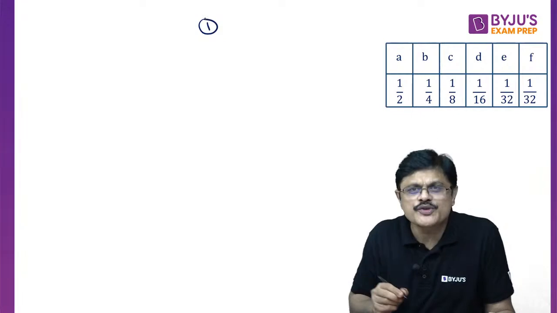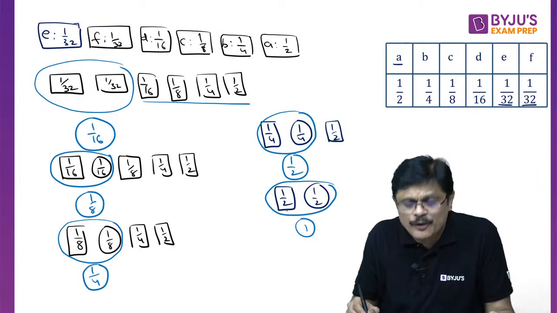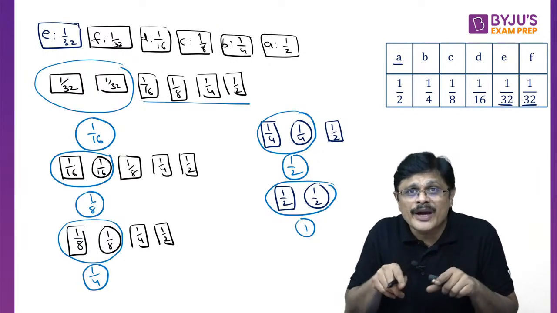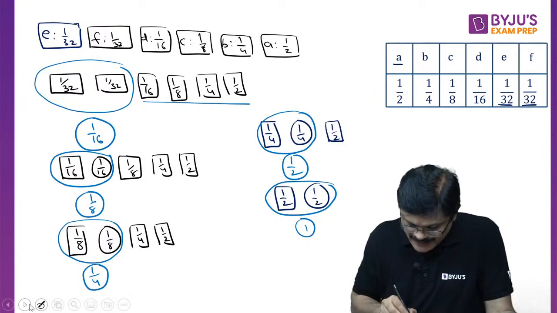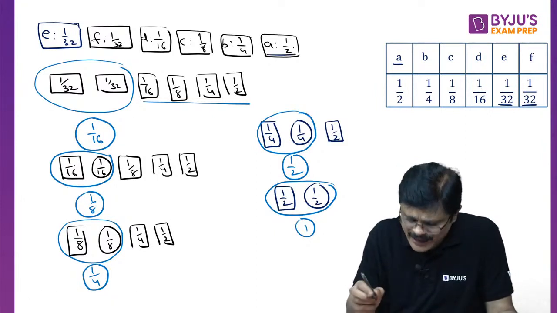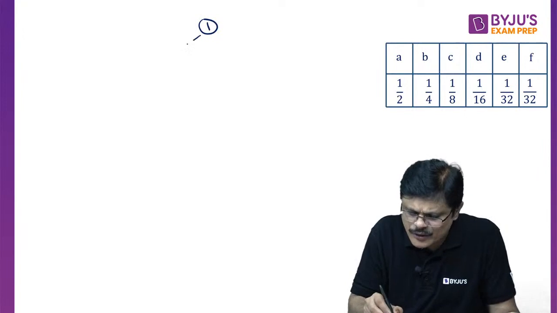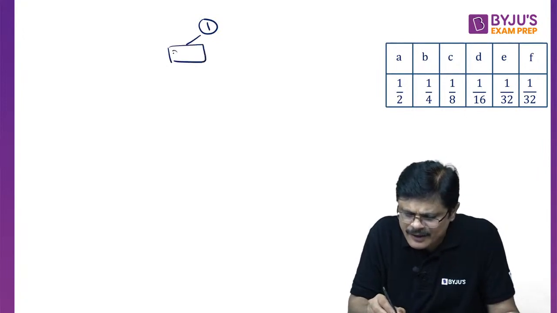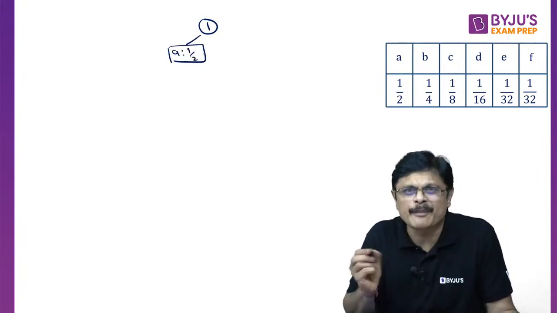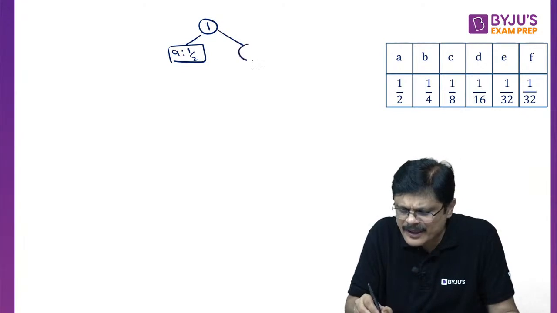1 is the topmost node, and it is created with what? With a 1 square node and 1 created node. And the square node of 1 by 2 is what, sir? A. So let us write that. The left node is A with 1 by 2, and the right node is the created node with 1 by 2.